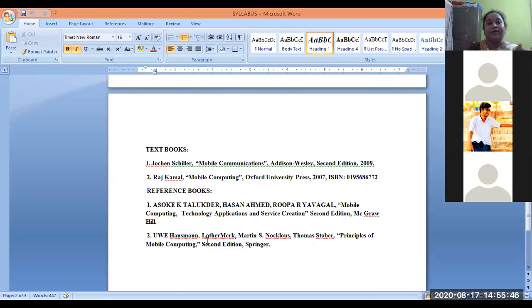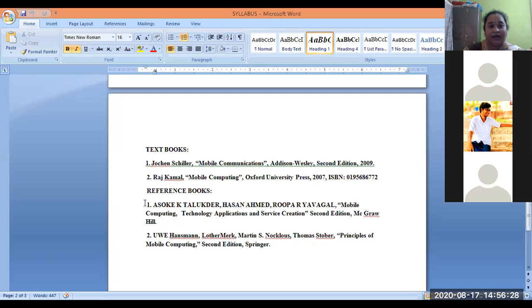The first one is Mobile Communications by Jochen Schiller, Addison Wesley edition, second edition, 2009 print onwards you can use. And the second one is Mobile Computing by Raj Kamal, from Oxford University Press, 2007 reprint. These two textbooks can be used for your mobile communication. Both are going to cover your syllabus, right?